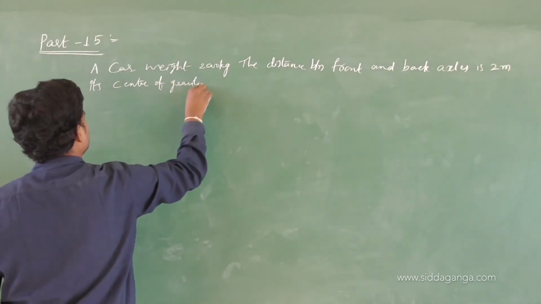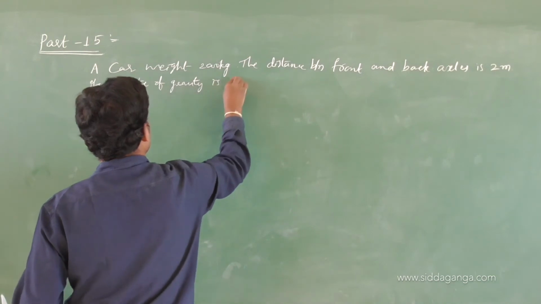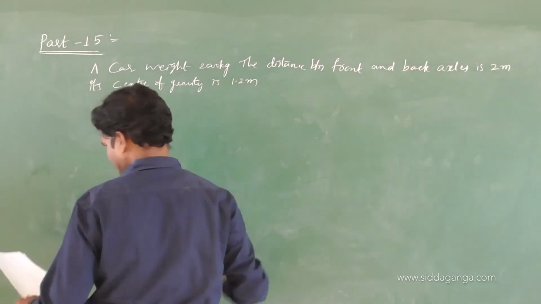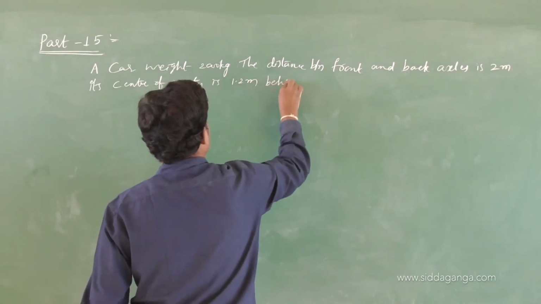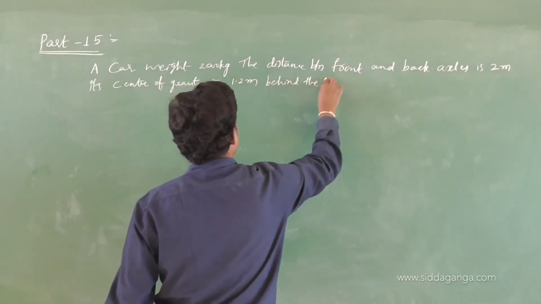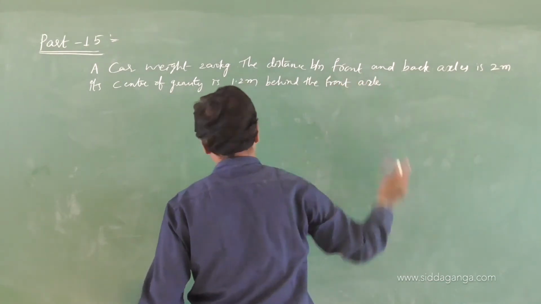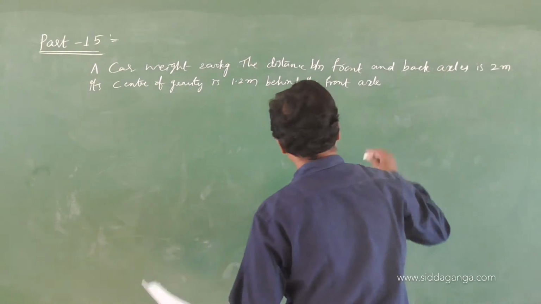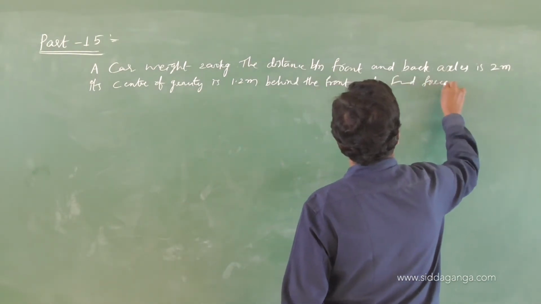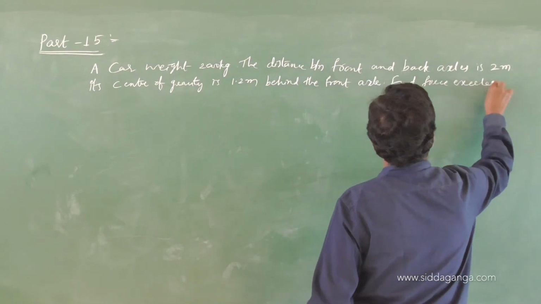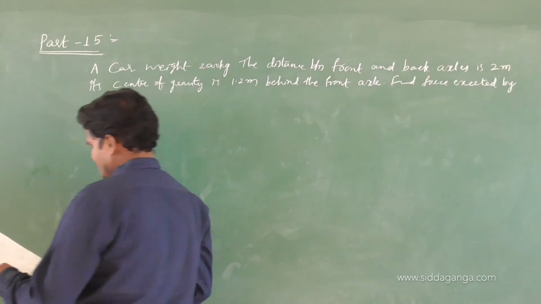So just now we covered the meaning of center of gravity. Center of gravity is 1.2 meter behind the front axle. Find the force exerted by the level ground